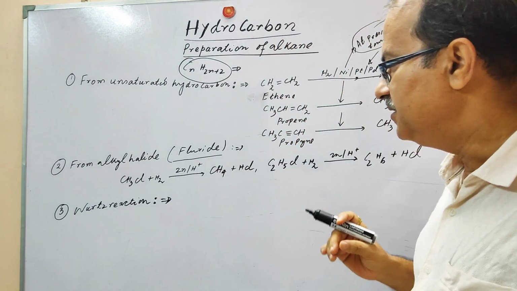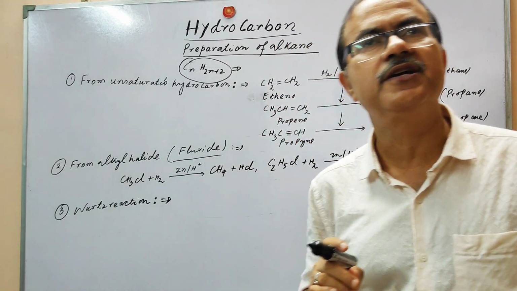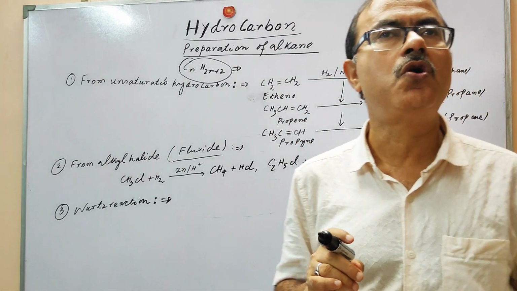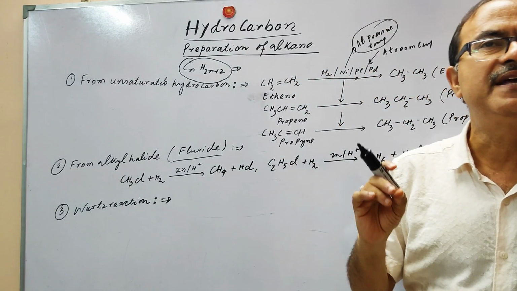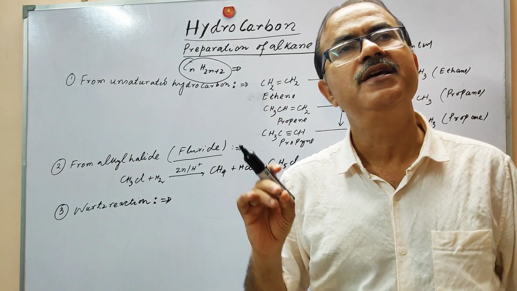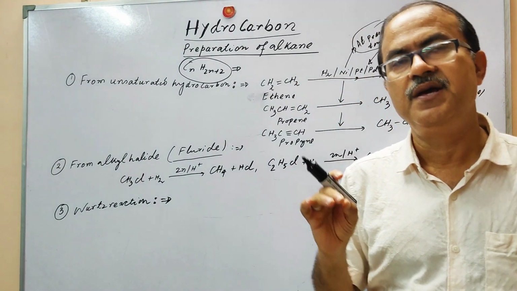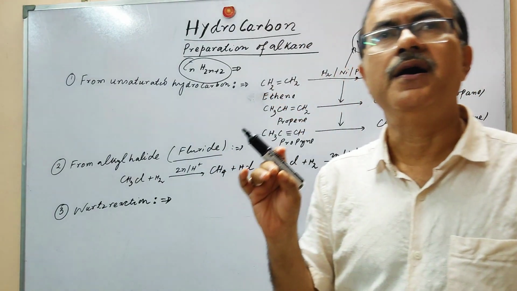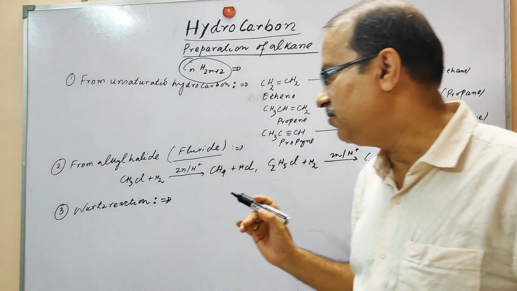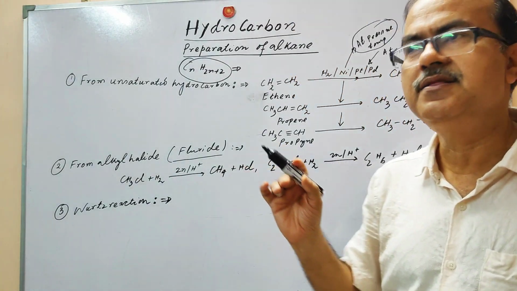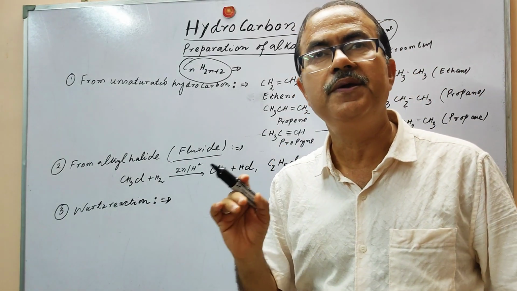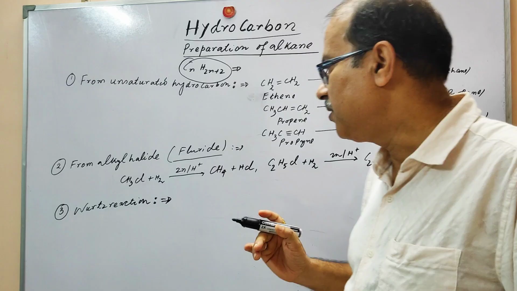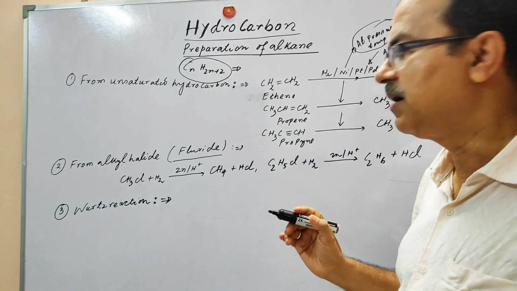At that time, this reaction is very important. This reaction is carried out in a dry ethereal solution. Dry ethereal means there will be no moisture. In dry ethereal solution in presence of sodium metal, this is going to produce higher alkanes, and these alkanes will have an even number of carbon atoms.